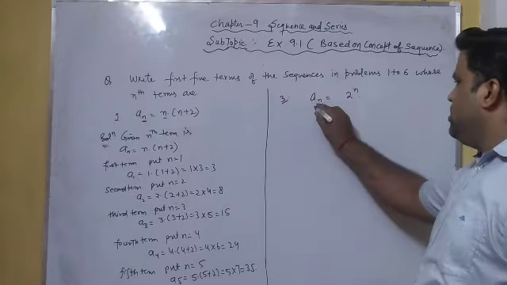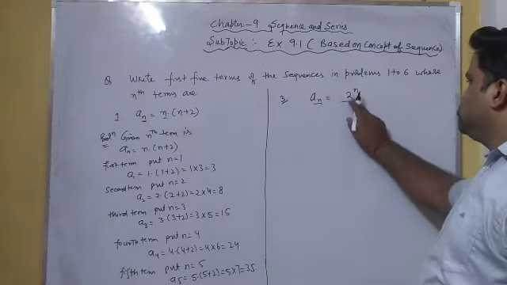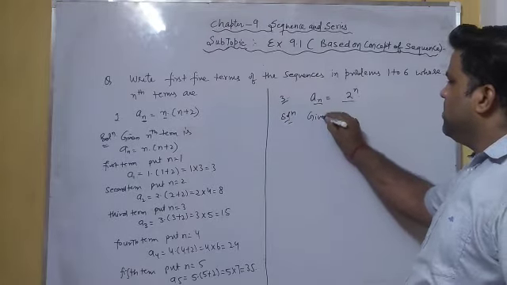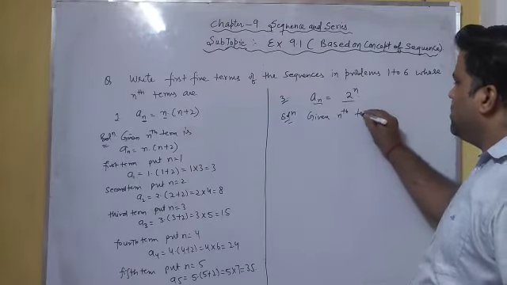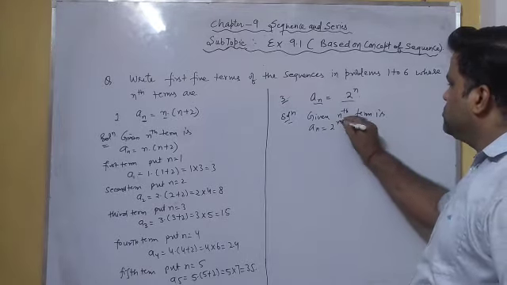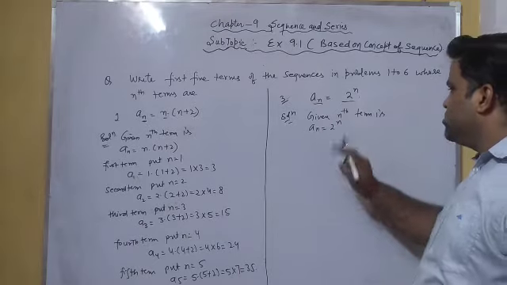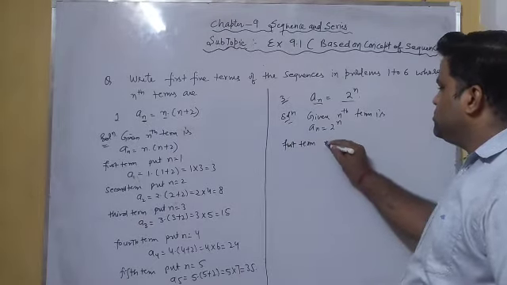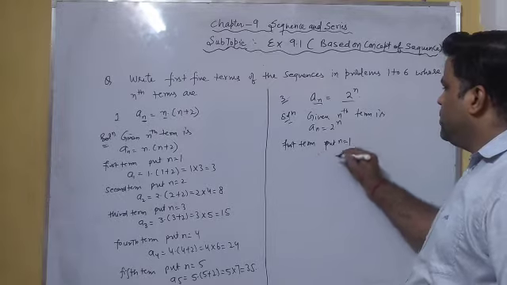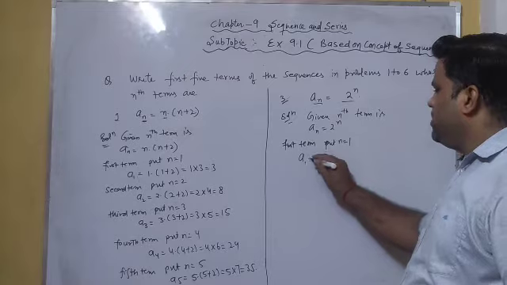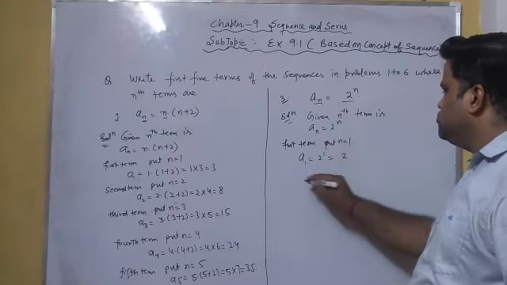Now let us come to question number 3. The nth term is given, which is 2 raised to the power n. So let us come to the solution. Given nth term is an equal to 2 raised to the power n. n denotes the natural number. So for the first term we put n equal to 1 in this nth term. So a1 equal to 2 raised to the power 1, which is 2.